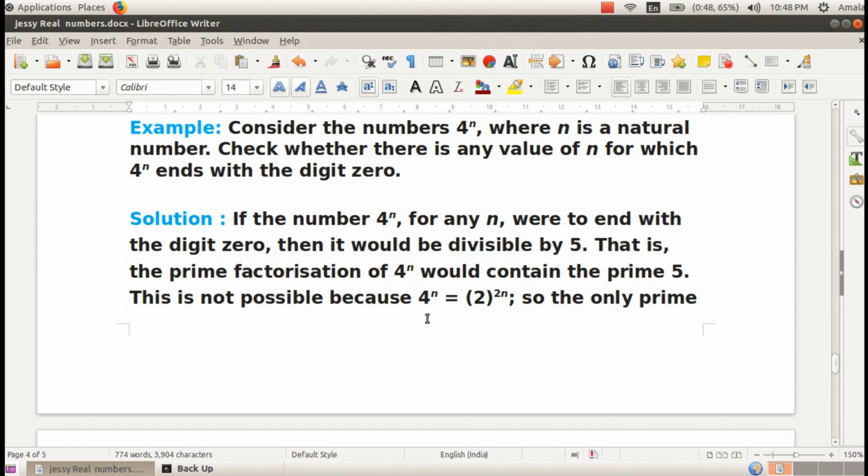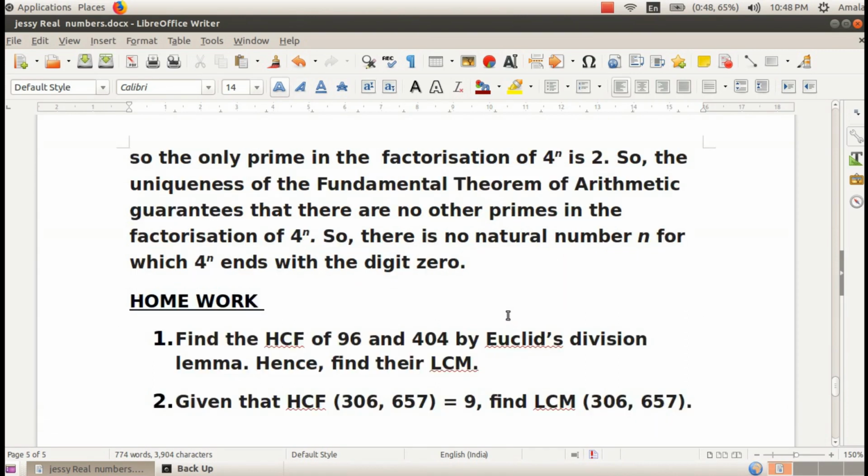This is not possible because the factor of 4 is only one prime, only 2. 2 raised to n we can write as 2 to the power 2n. So, the only prime in the factorization of 4 raised to n is 2. There is no 5. So, the uniqueness of the fundamental theorem of arithmetic guarantees that there are no other primes in the factorization of 4 raised to n.